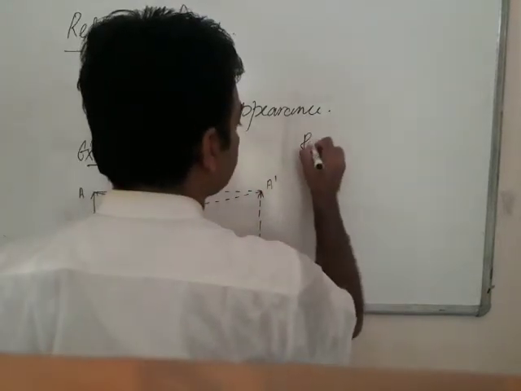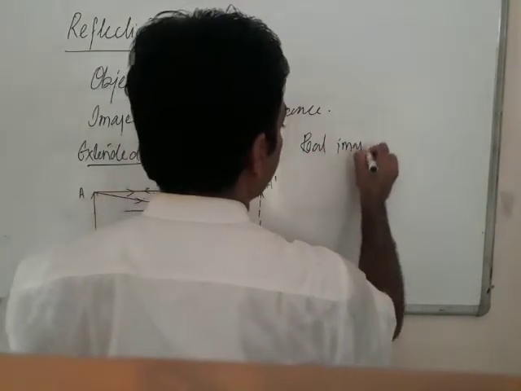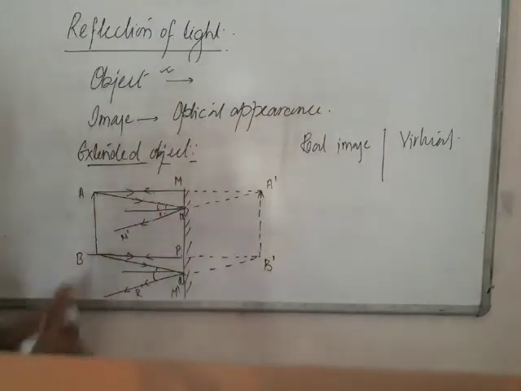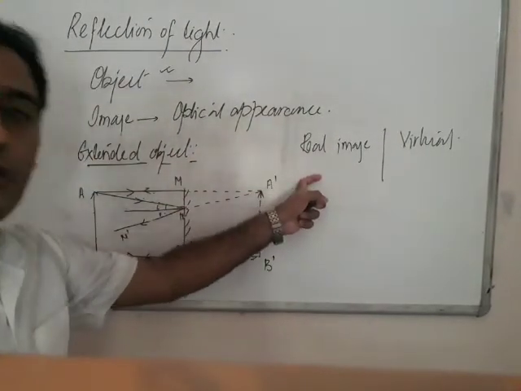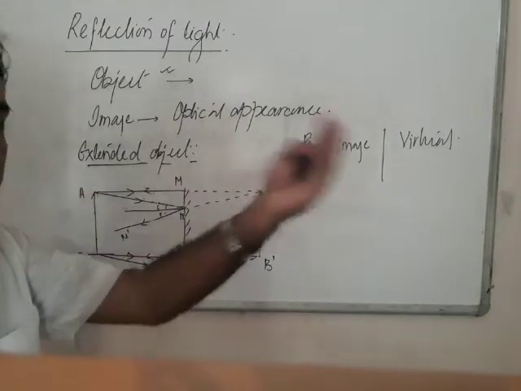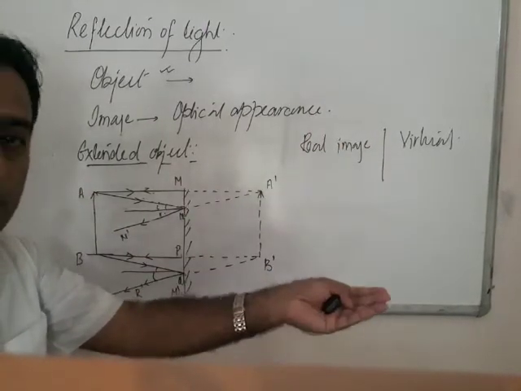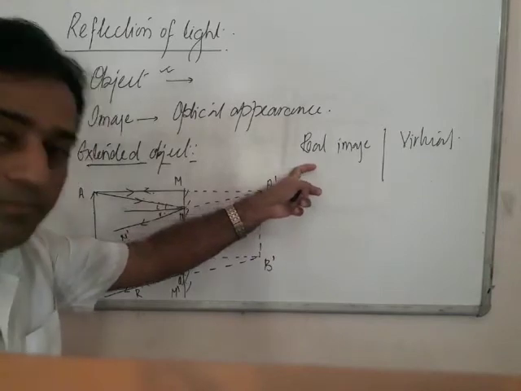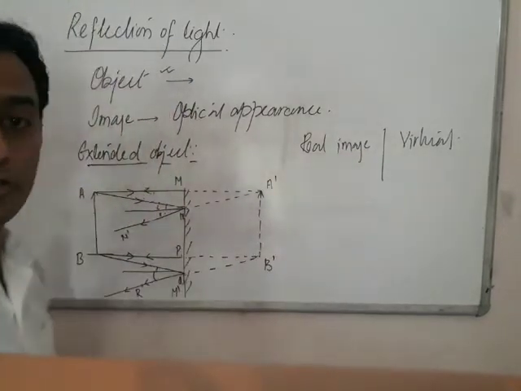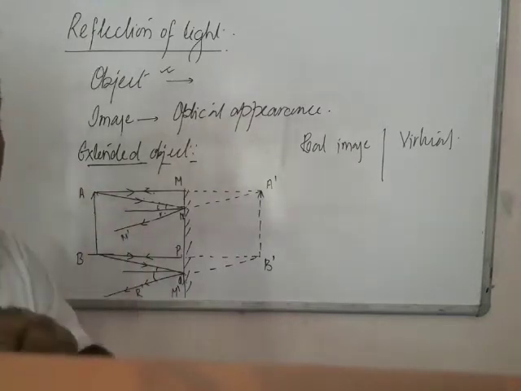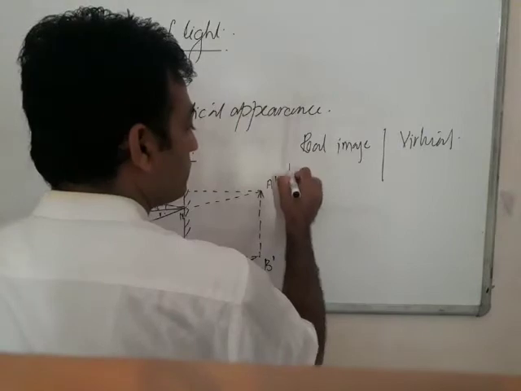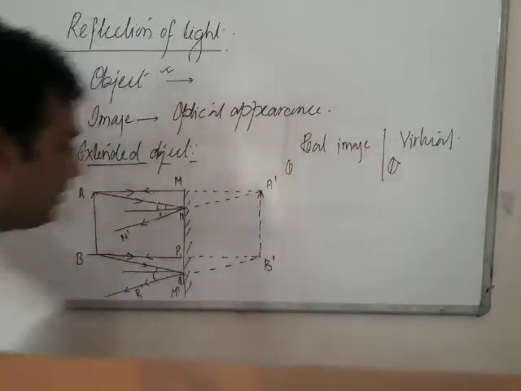Real image and virtual image. The image which can be obtained on a screen is called a real image. Thus, in the cinema hall, the movie that you see is actually obtained on a screen, an example of a real image. The image produced in a plane mirror is a virtual image. Those images which cannot be produced on a screen are called virtual images. Difference 1. Difference 2.